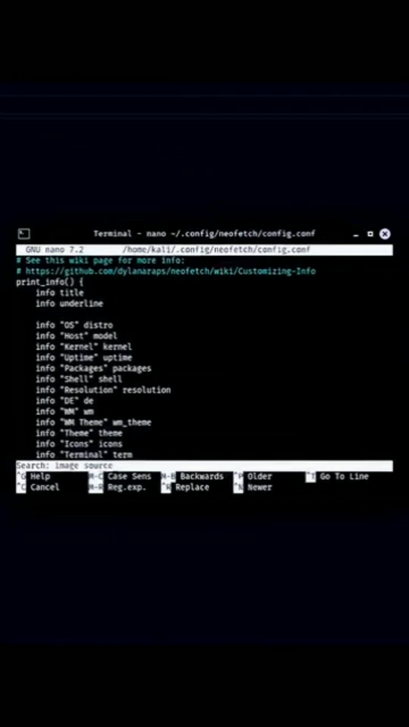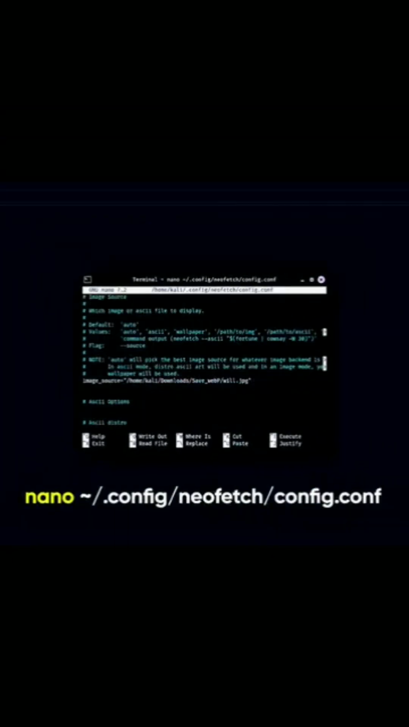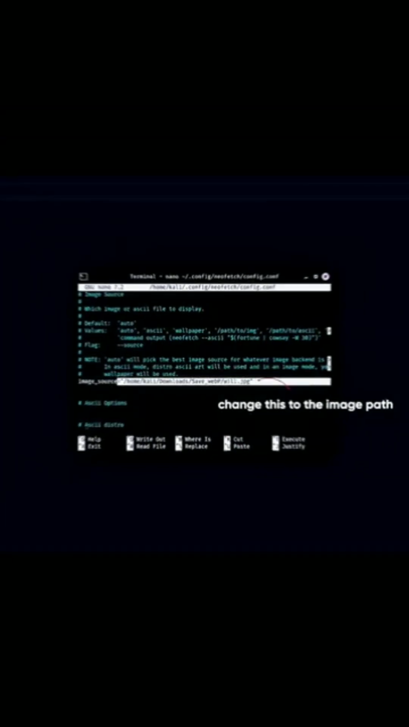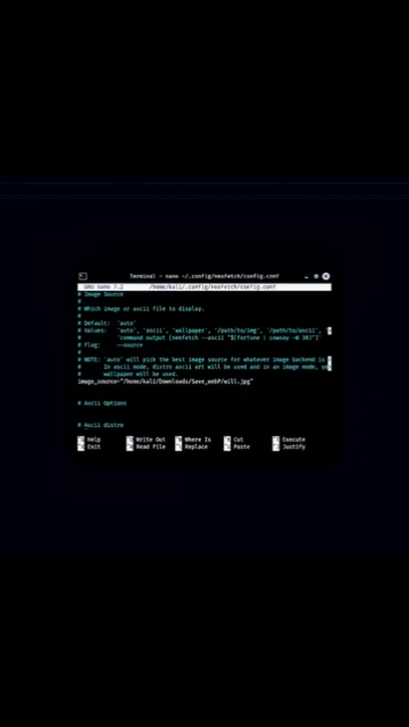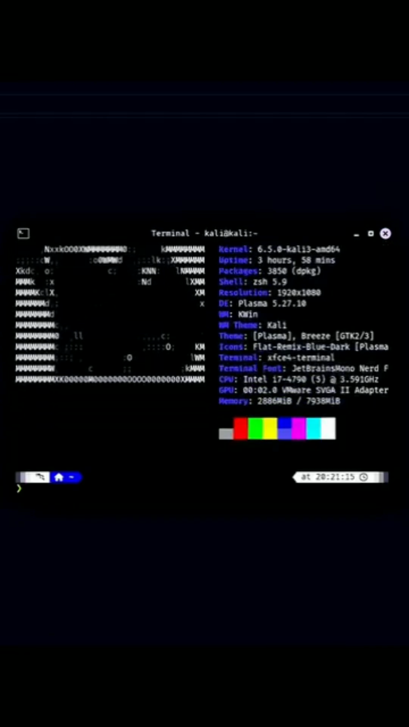Once you have the ASCII art, open the NeoFetch configuration file located at this path in your text editor. Look for the section labeled Image, and instead of setting an image path, replace the existing ASCII art with your custom art. Save the changes, and when you run NeoFetch in your terminal, it will display the ASCII art along